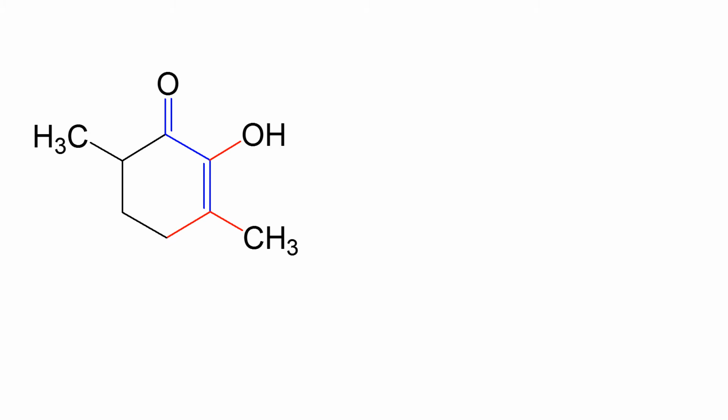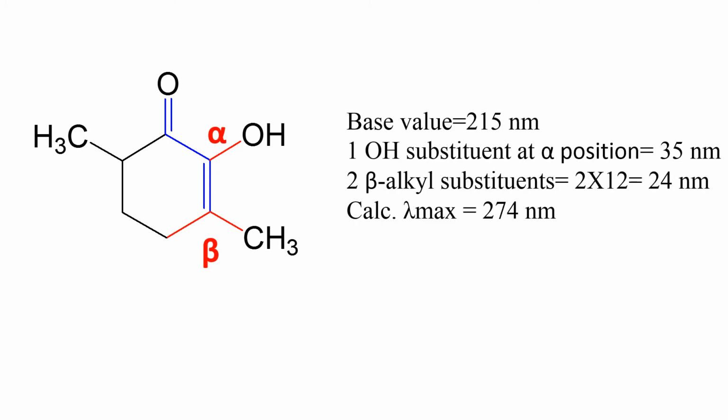Consider this example where we can see there are three substituents attached to the conjugated double bonds. One is a hydroxy substituent at alpha position and two alkyl substituents at beta position. So the base value is 215 nanometer. One hydroxy substituent at alpha position contributes 35 nanometer. Two beta alkyl substituents contribute 24 nanometer. Therefore, the lambda max of this molecule is 274 nanometer.